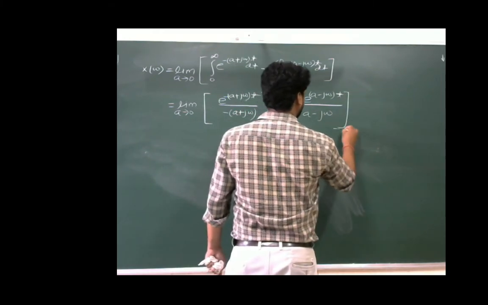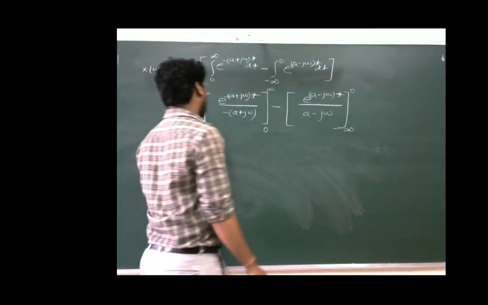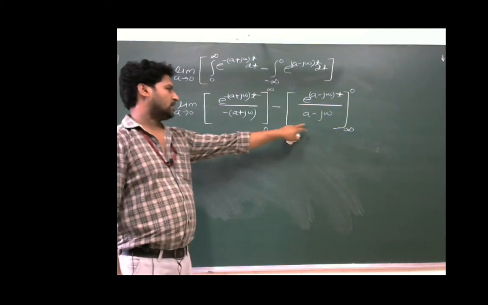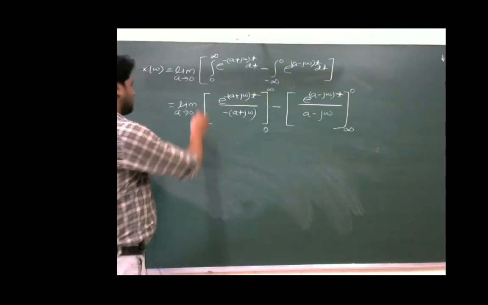Limit here is from minus infinite to 0, and this limit a tends to 0 will be applied on both of these, and this will become now,